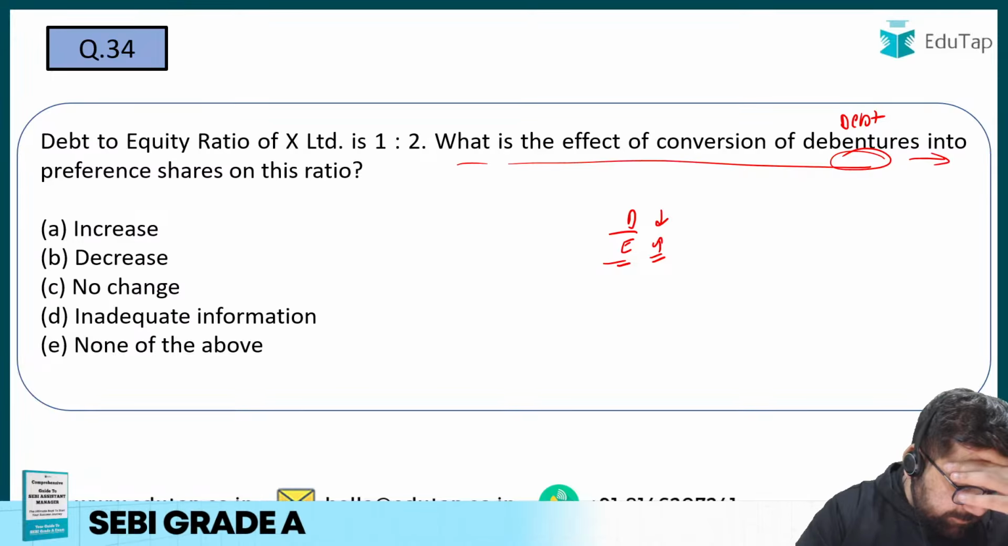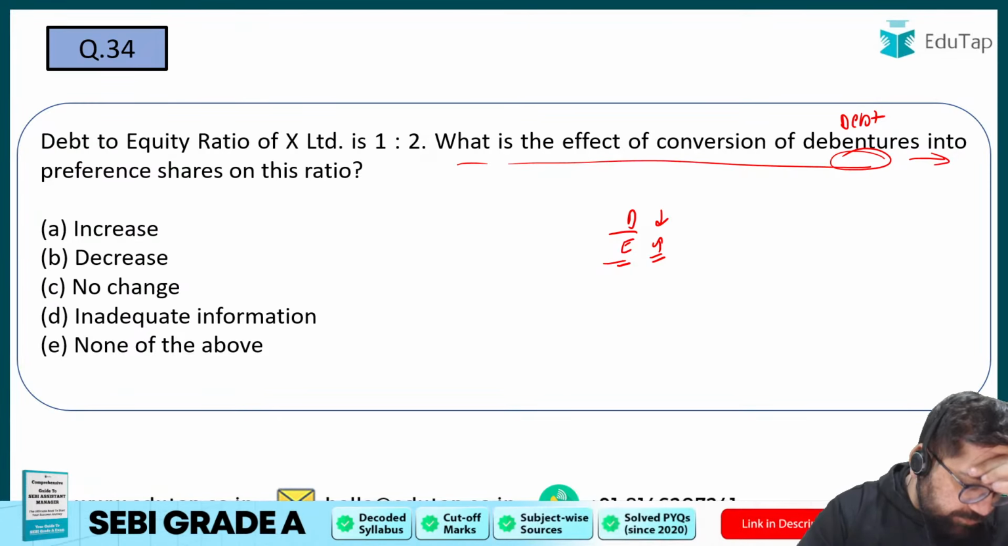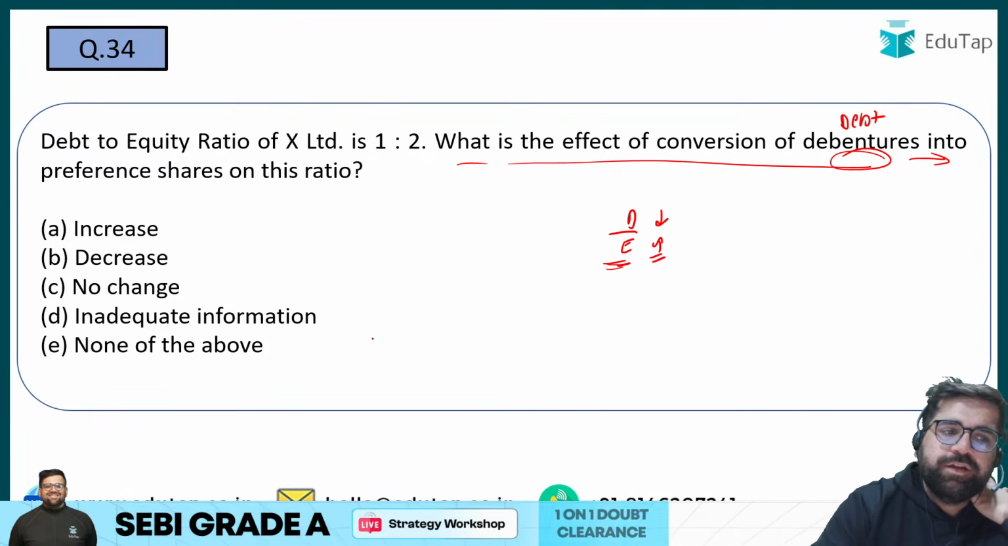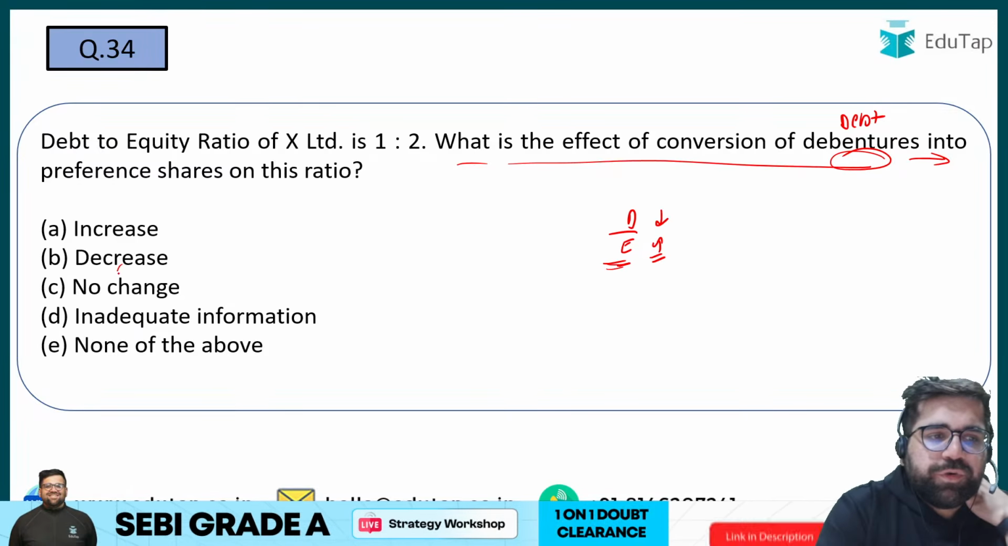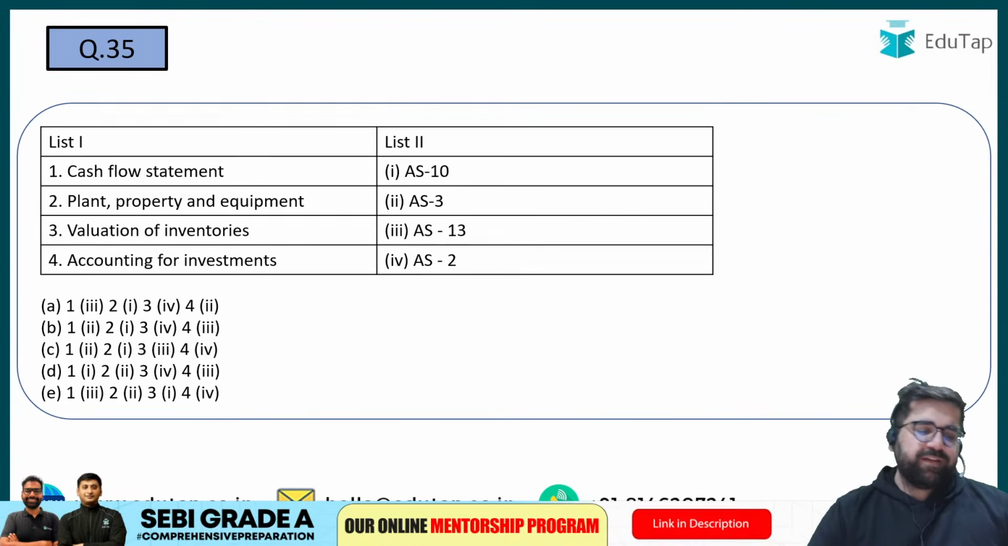उल्टा कर दिया था. Okay. Debt to equity ratio will decrease because your denominator is increasing, numerator is decreasing. So your overall fraction value will also decrease. So the correct answer is option number B. Right? Chaliye, question number 35.